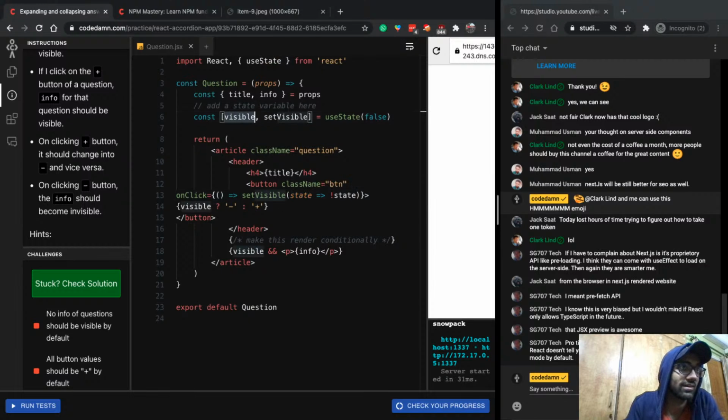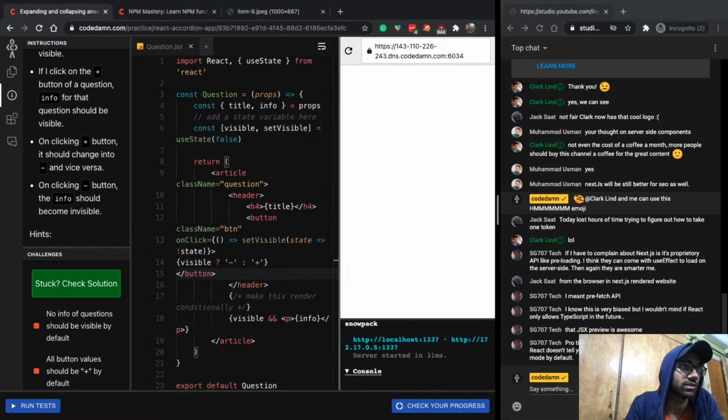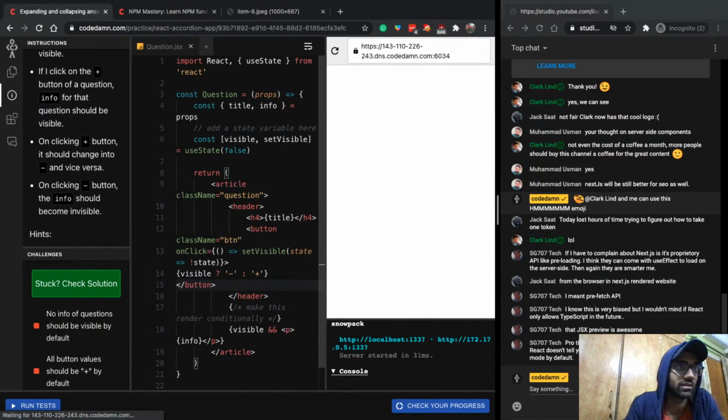Otherwise you might run into race conditions and edge cases where the value is probably not what you're thinking. So as a rule of thumb, if your next state depends on the previous state, use a functional updating strategy instead of just passing a regular value.